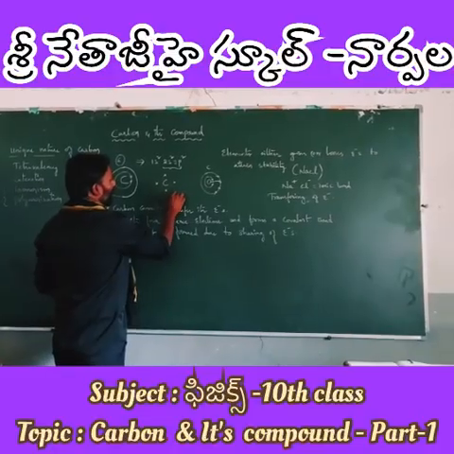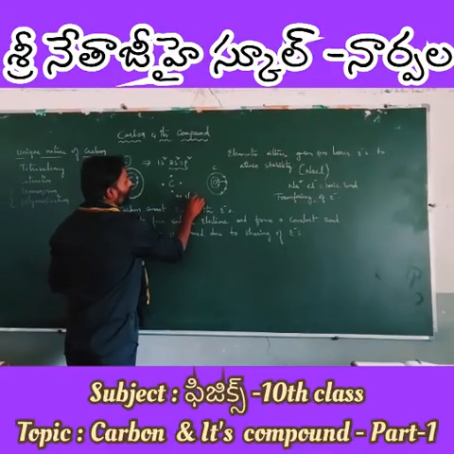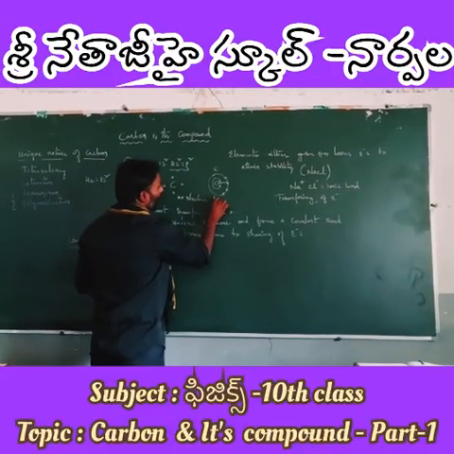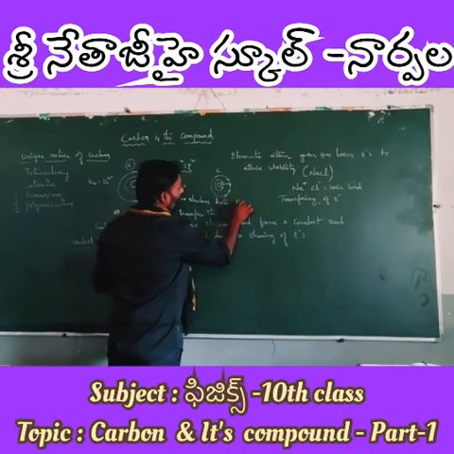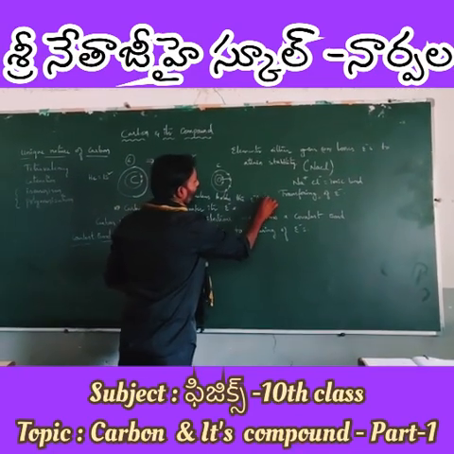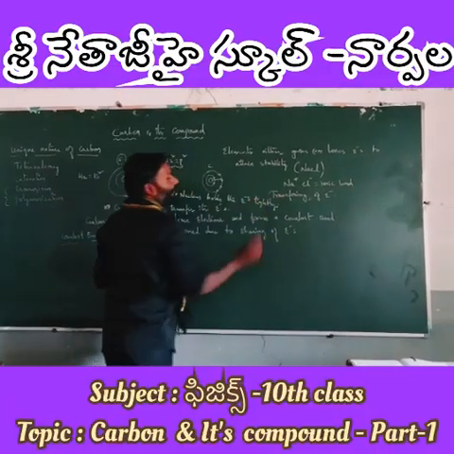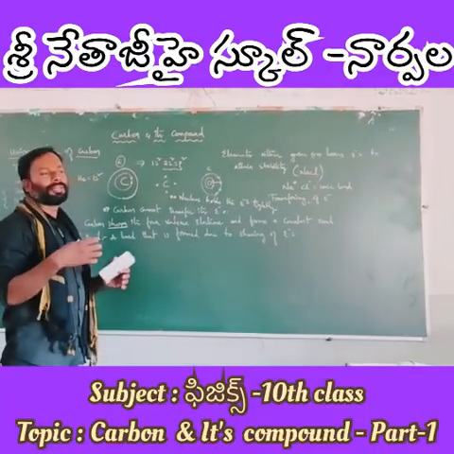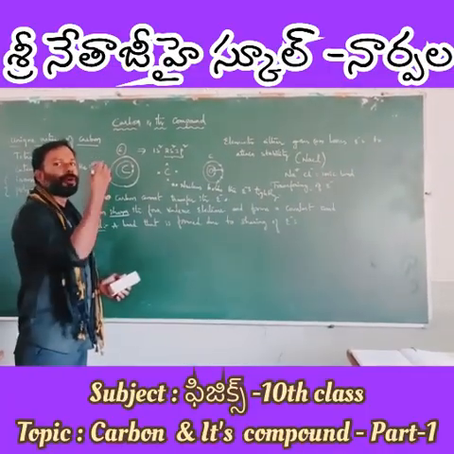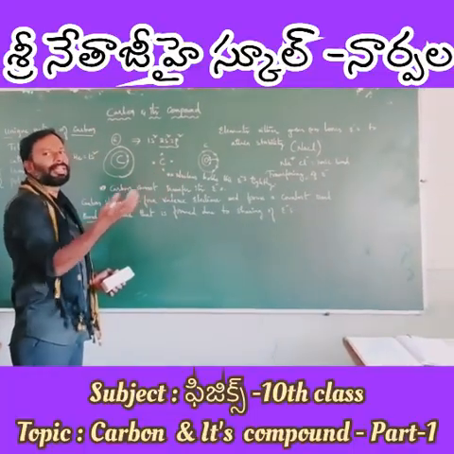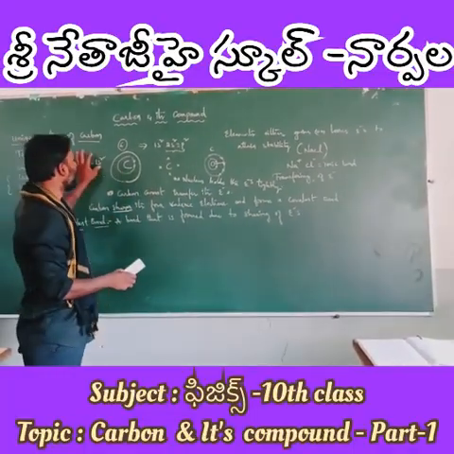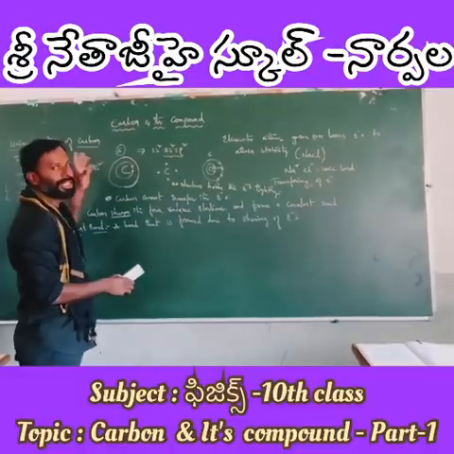Remember this point, guys. The nucleus holds the electrons tightly, which means it is impossible for carbon to donate 4 electrons to another element and attain helium stability.